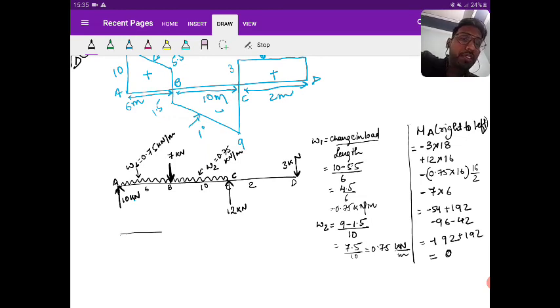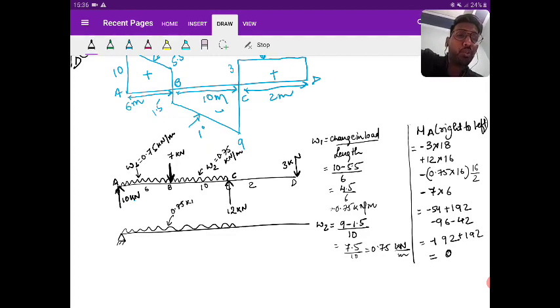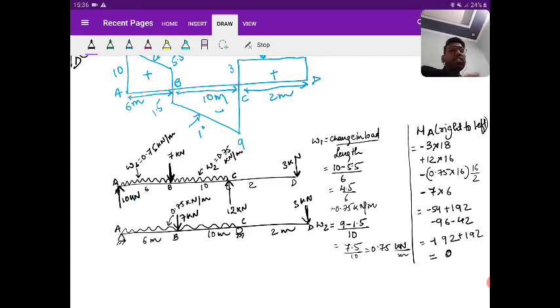So let me mark the final diagram. This I'm marking as a hinge. There is a loading of 0.75 kilonewton per meter throughout. That is a UDL. There is a point load of 7 kilonewton. Then there is a roller I'm keeping, and then I'm keeping the point load, that is 3 kilonewton. This distance is 2 meter. From A to B, the distance is 6 meter, and B to C, the distance is 10 meter. C to D, the distance is 2 meter. So this is your loading diagram.